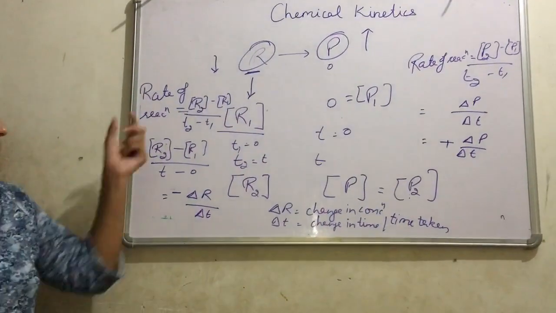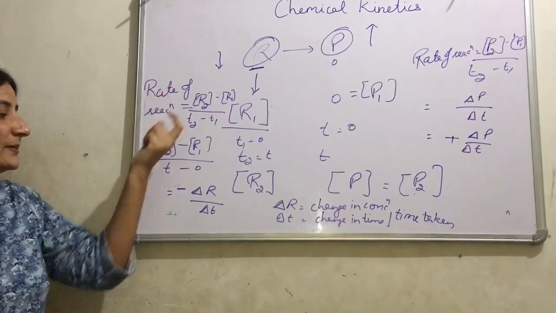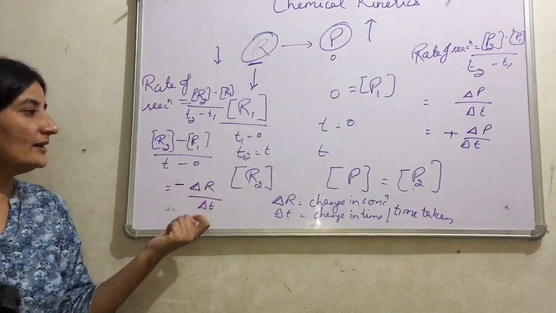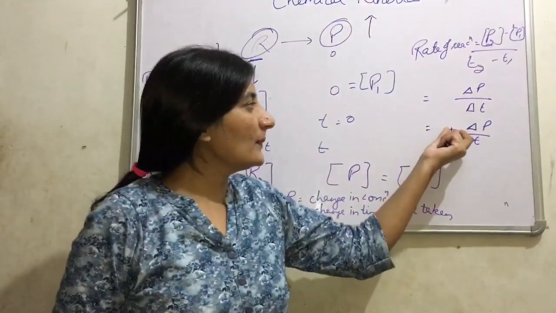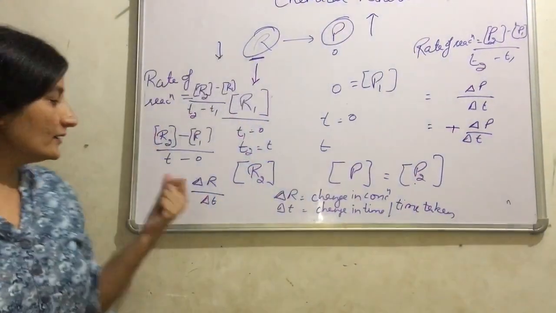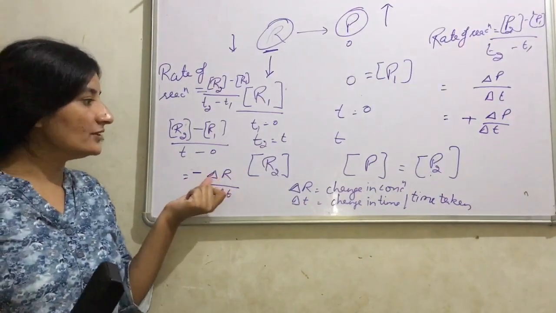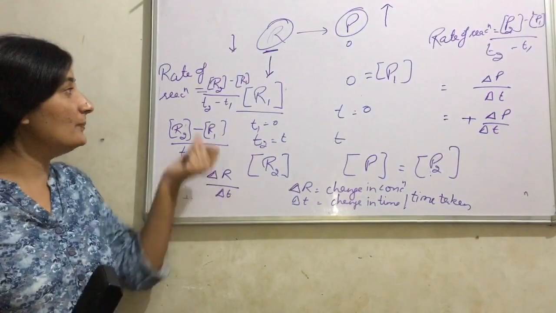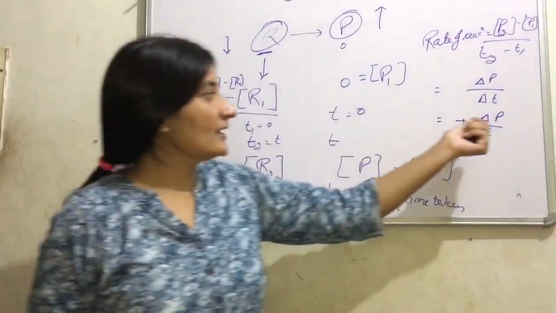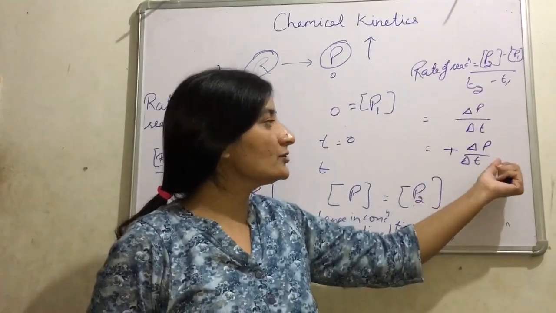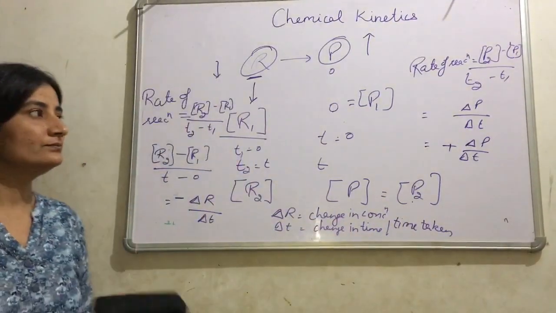Now one conceptual question arises here. In the rate of a reaction expression, the rate is expressed as minus delta R by delta T, but in terms of product it is written as plus delta P by delta T. What do this plus and minus signify? The minus sign before the change in concentration of reactant signifies that with the passage of time the concentration of reactant decreases, and the positive sign before the change in concentration of product signifies that the concentration of product increases with the passage of time.